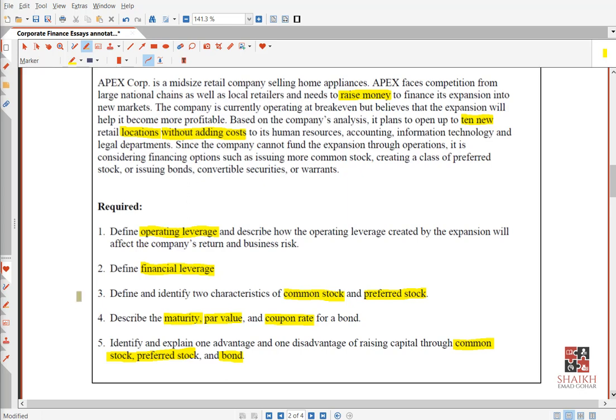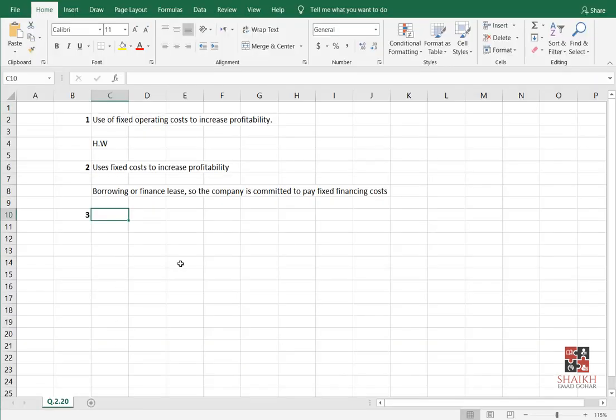So interesting, right? This is a very interesting topic, my friends, the corporate finance area. The third one, they are saying define and identify 2 characteristics of common stock and preferred stock. Very simple question. So let us see. If I write overall, you can say voting power. So you will say, okay, common stocks have voting power. Preference stocks don't have voting power.